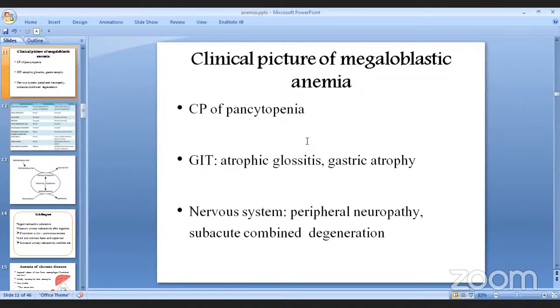It's going to affect all three of our cells, right? It's going to affect our red blood cells, our white blood cells, and also our platelets, right? Because it is going to impair DNA synthesis. So one thing we have got to remember is pathogenesis, impair DNA synthesis. GIT मा चाहिँ what's going to happen? Atrophic glossitis हुन सक्छ. Our tongue, हाम्रो tongue चाहिँ beefy red हुन सक्छ कि त gastric atrophy हुन सक्छ.